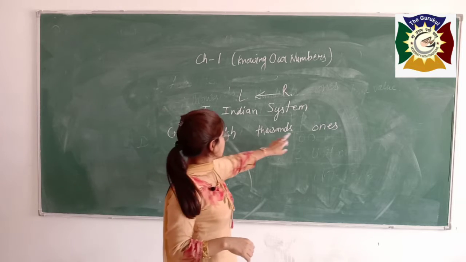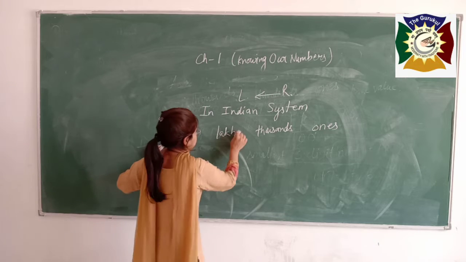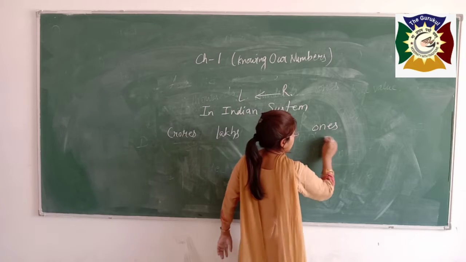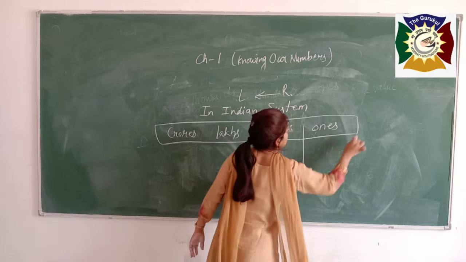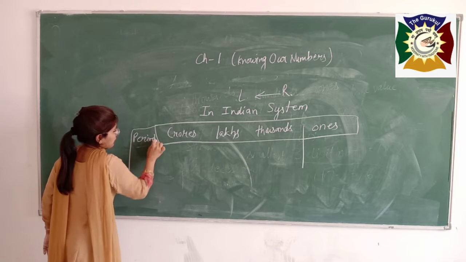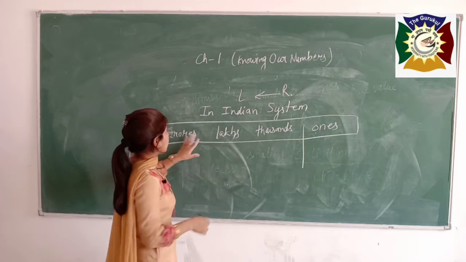Boys, these are the periods: ones, thousands, lakh and crore. These are the periods according to our Indian system.